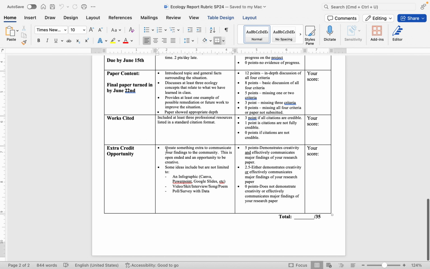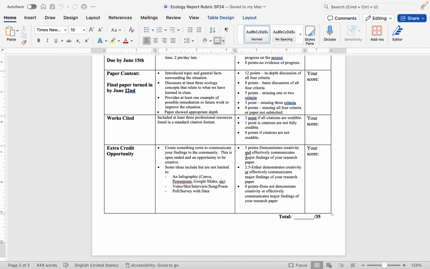I'm also including an extra credit opportunity here. So I want you to have the chance to be creative, create something extra to communicate your findings from your ecology report to the community. So I'm leaving this super open-ended, but some ideas, you're certainly not limited to this, but you could create an infographic, like with Canva or PowerPoint. You could do a video, a skit, an interview, a song, a poem, a poll, a survey, something. Create something extra to go with your report.